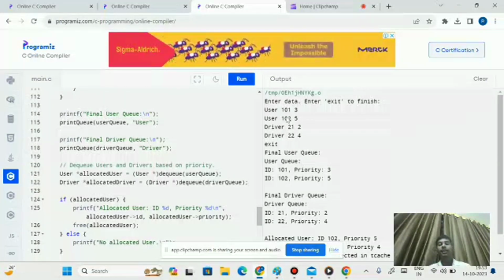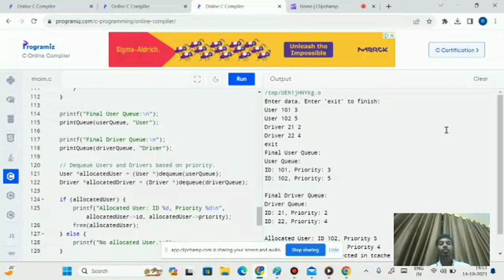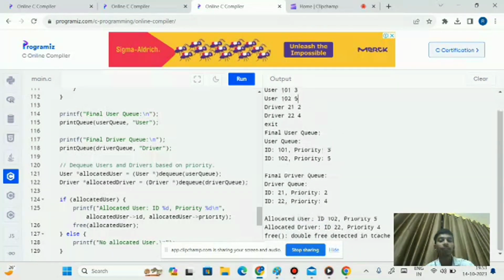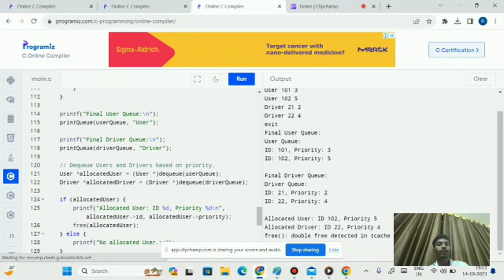So here we can see the final output of the code. Here I have given a user whose ID is 101 and priority is 3, and a second user whose priority is 5. The IDs are 1 and 2, the same for drivers. The final user queue displays the ID of the users, user 1 and user 2, and these are the priorities.